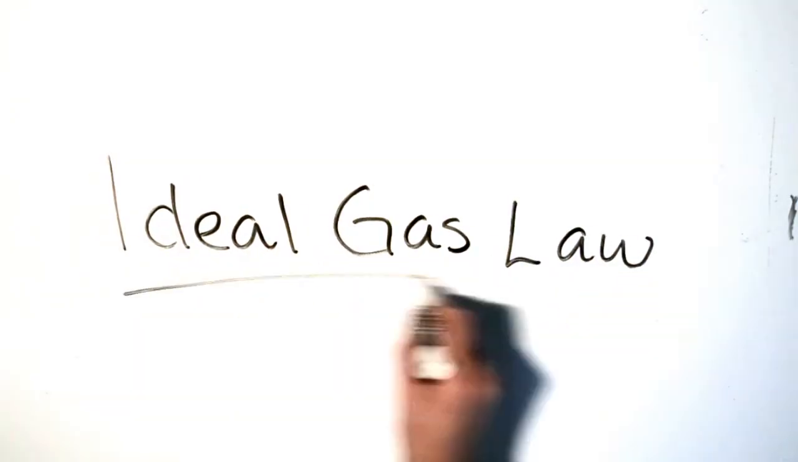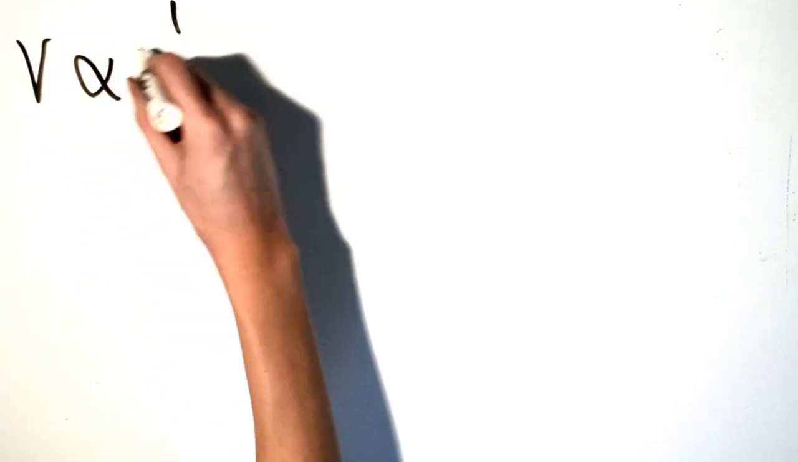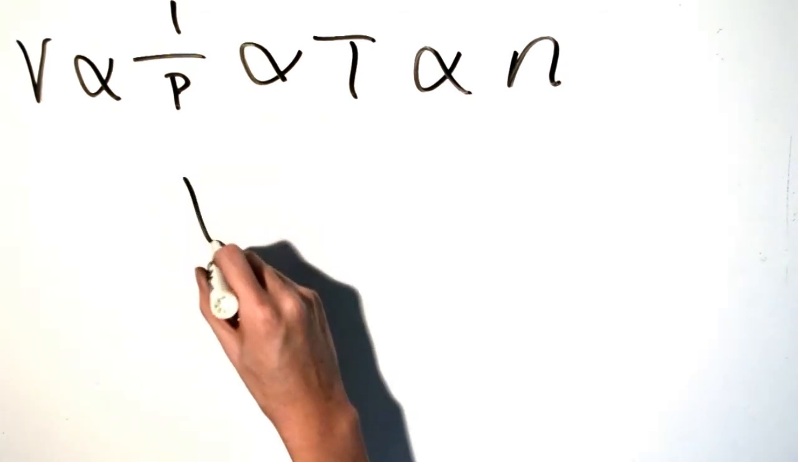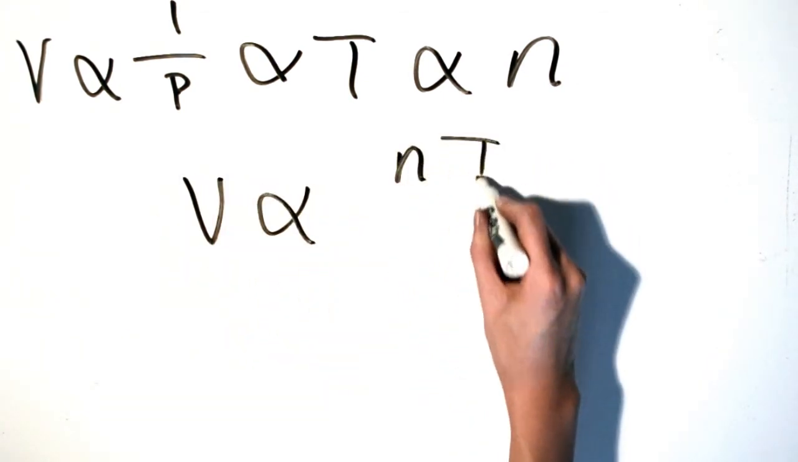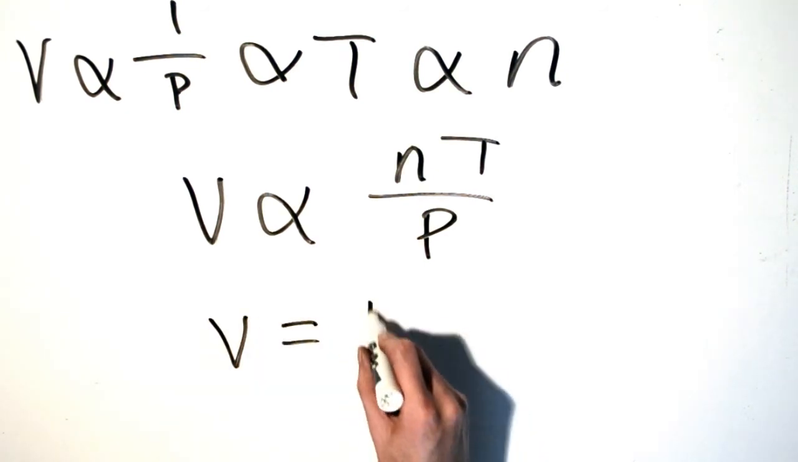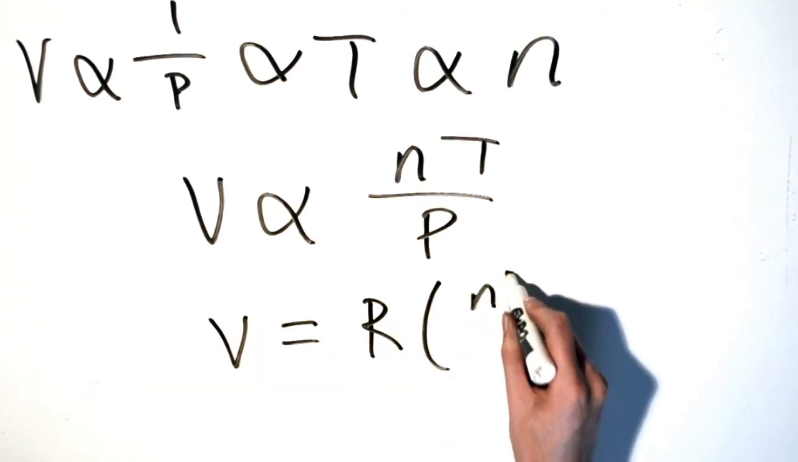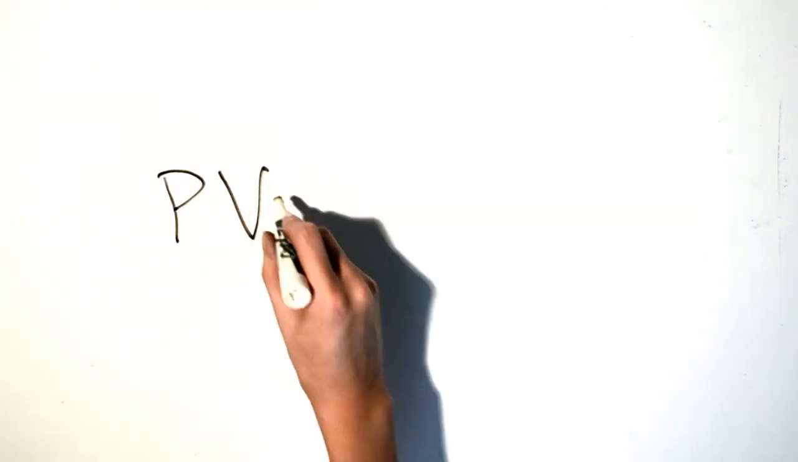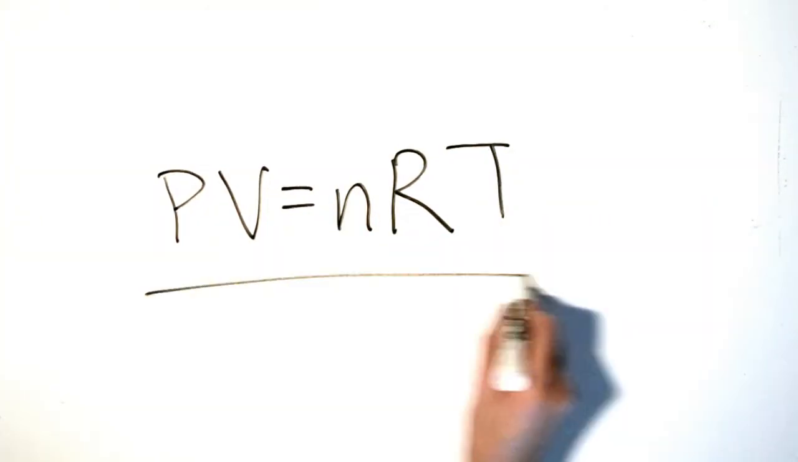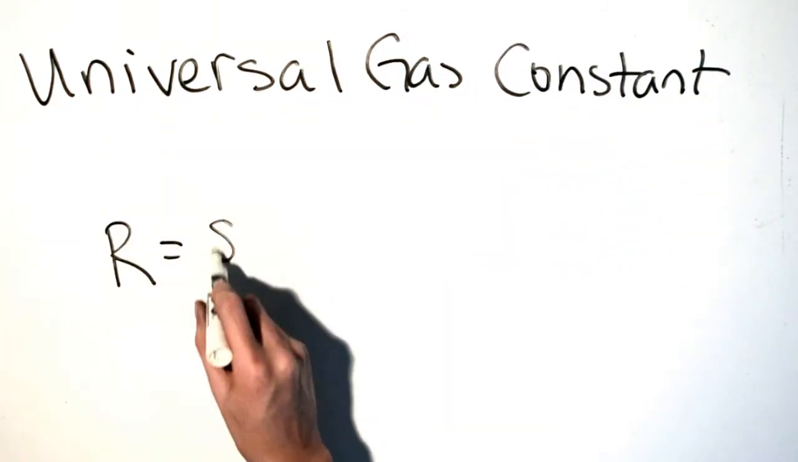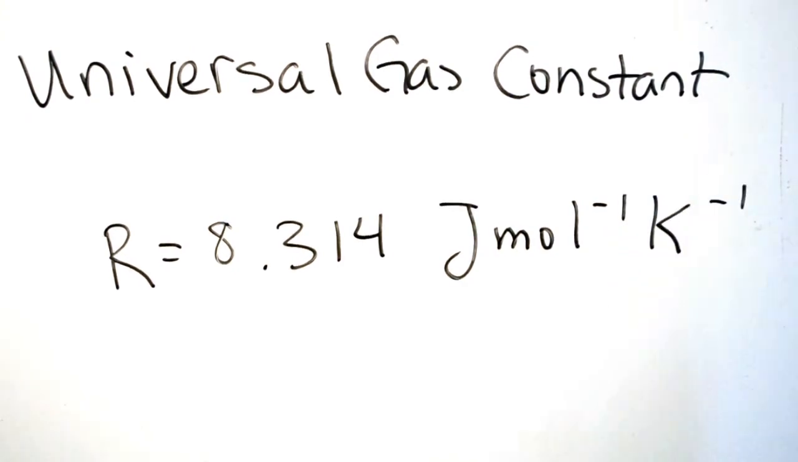Now let's talk about the ideal gas law. Knowing that volume is proportional to pressure, temperature, and number of moles, combining these three relations gives us another proportionality statement, written as volume being proportional to number of moles times temperature divided by pressure. This relation is equated by the constant R. By rearranging the formula we can derive our beloved ideal gas equation, PV equals nRT. The value of the constant R is known as the universal gas constant, with a value of approximately 8.314.